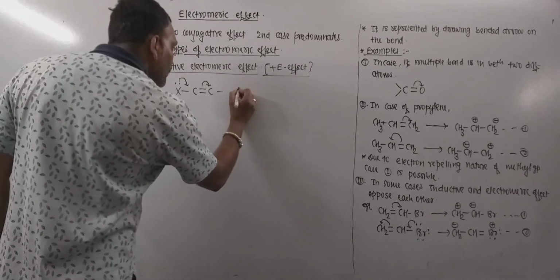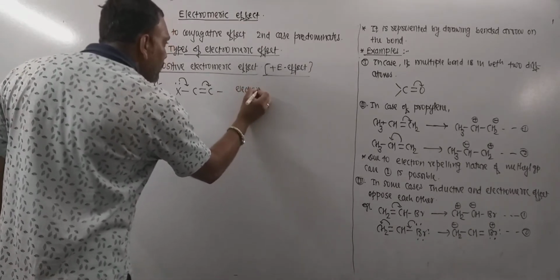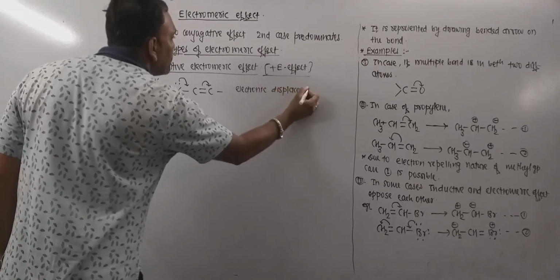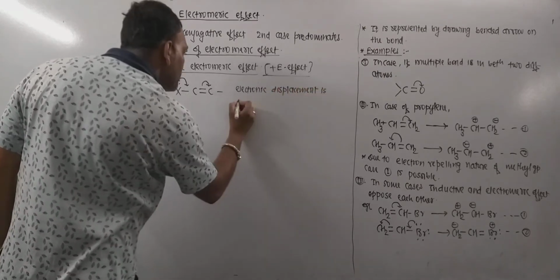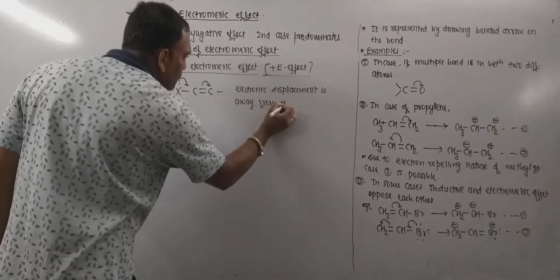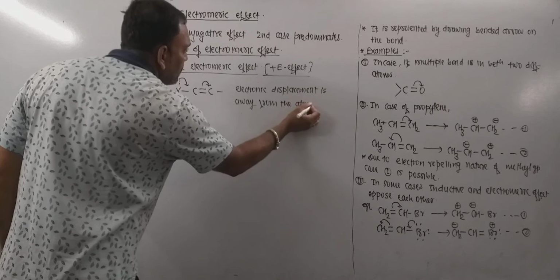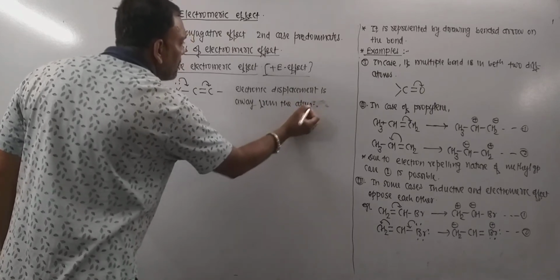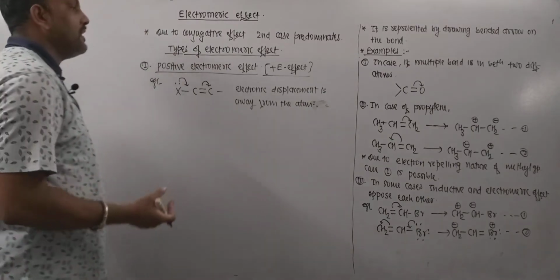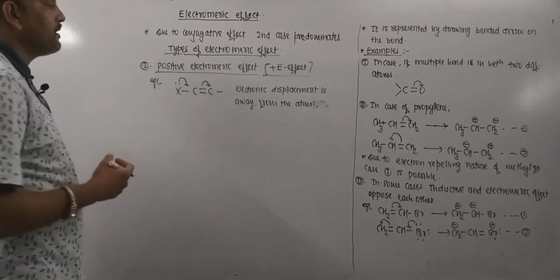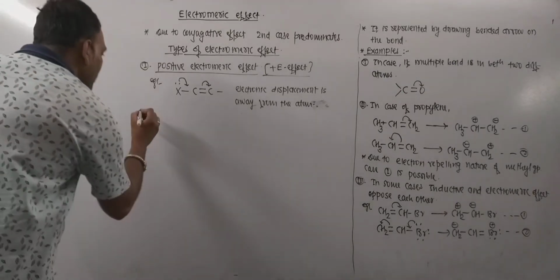So electronic displacement is away from the atom, and if such a thing happens, then the resulting electromeric effect is the positive electromeric effect.